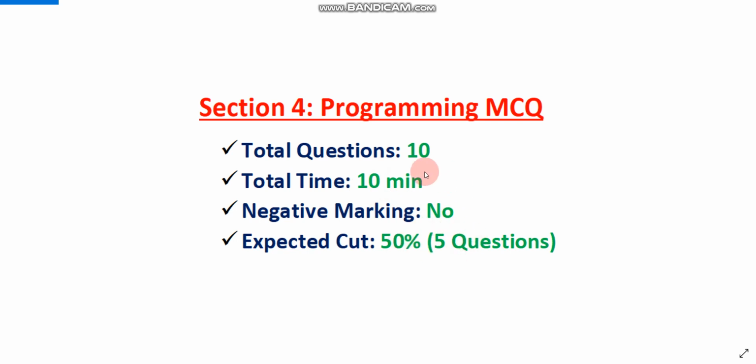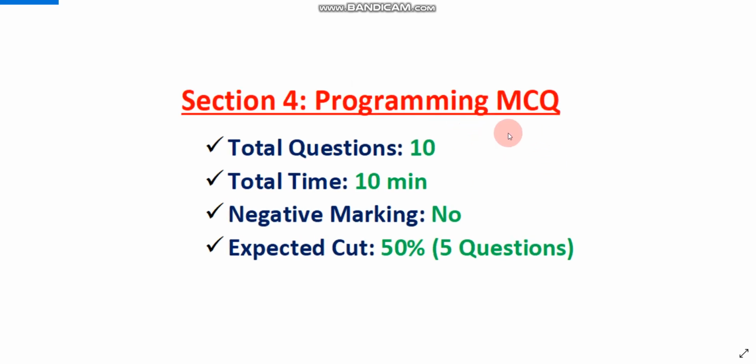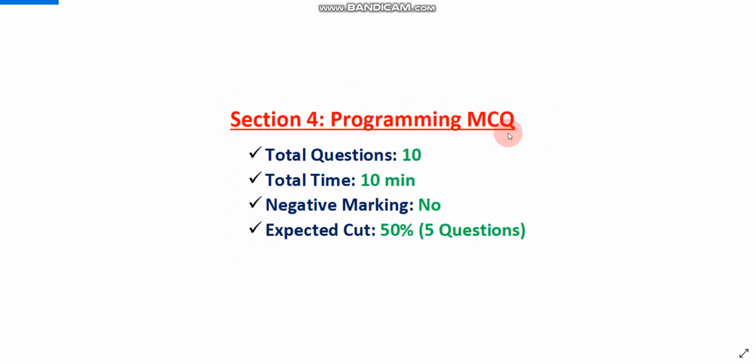And why is the programming MCQ cutoff low? The reason is there are a lot of candidates from non-CSE and IT backgrounds who gave this exam. That's why they are not able to solve this section, so that's why the cutoff goes low. Now let's move to the next and last section, section 5.